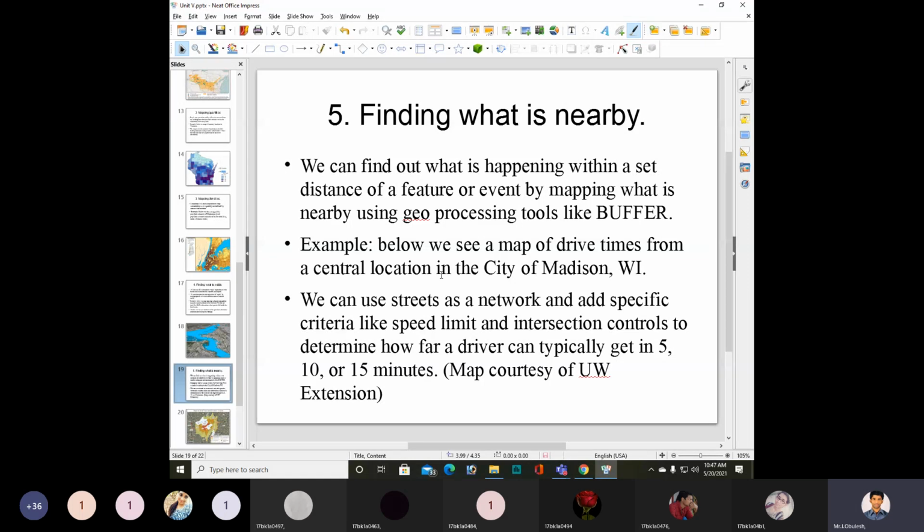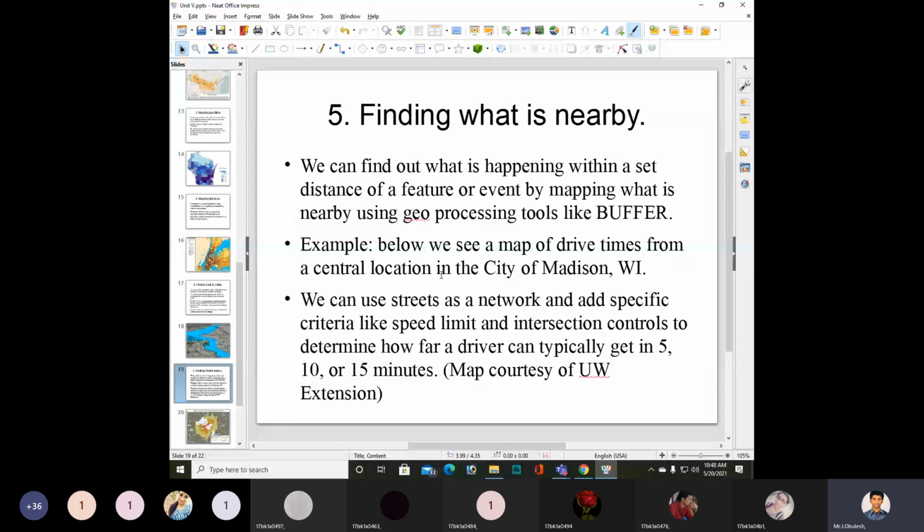So we will be able to find out what is happening within a set distance of a feature or event by mapping what is nearby.